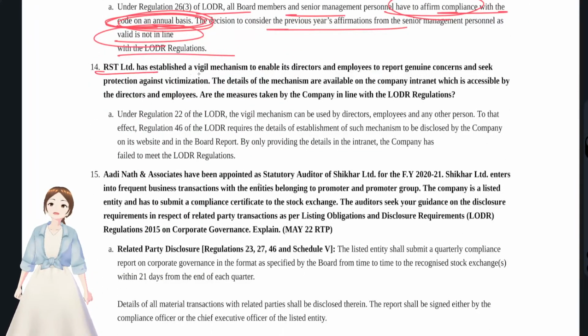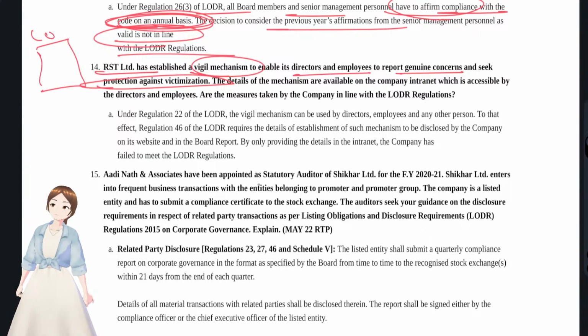R Limited had established a vigilance mechanism to enable its directors and employees to report genuine concern. You see, a vigilance mechanism is mostly like a whistleblower policy, and it seeks protection against victimization. What is this whistle mechanism or whistleblower policy actually? A fraud might be happening in the company. That fraud was done by the board of directors, or say the CEO has been doing that fraud.